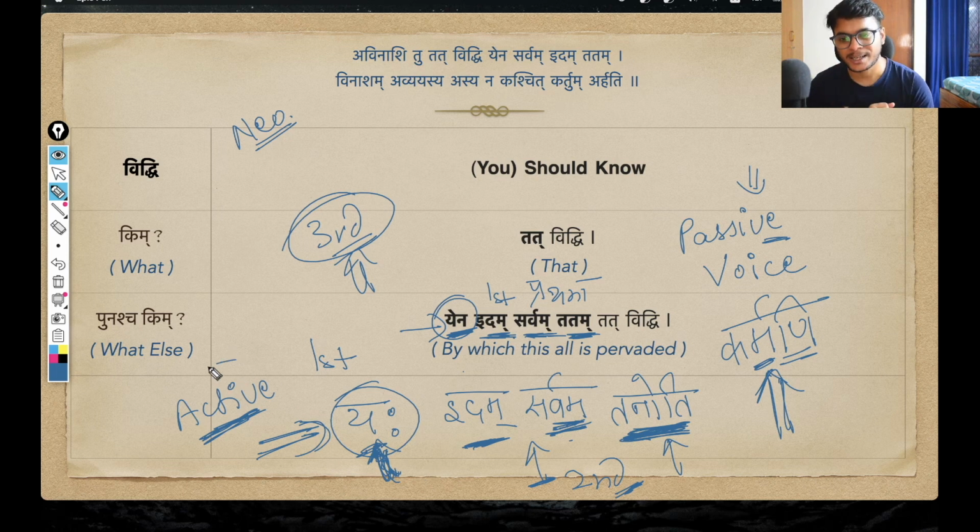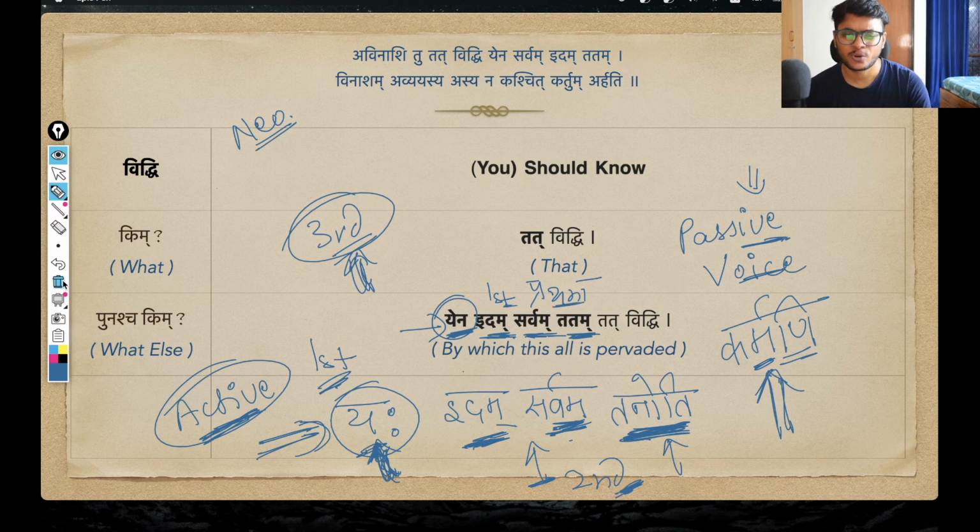Just remember this: in active voice, the karta is in the first word case and the karma, the object, is of course in the second word case. In passive voice construction, the karta changes itself into the third word case, and the objects, because they are the main thing, karmani prayoga, become the first word case, prathama vibhakti.